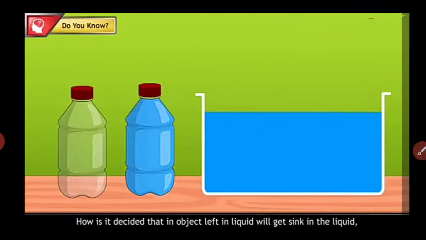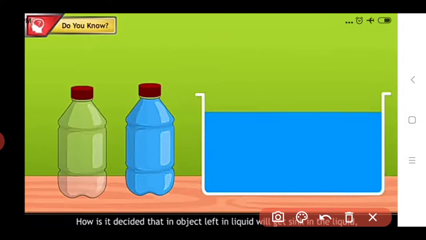If we ask the question, how can we decide what happens to the objects which are kept inside this liquid?